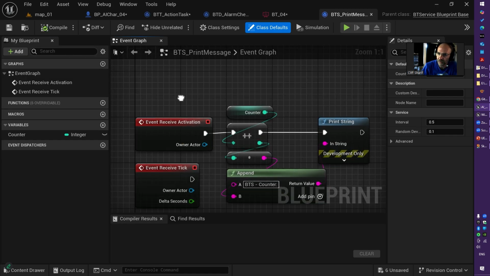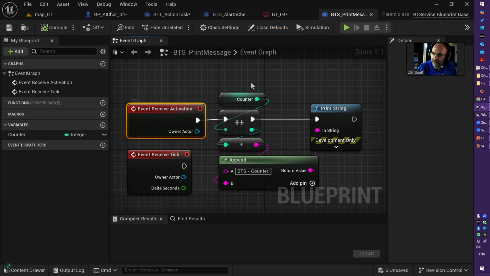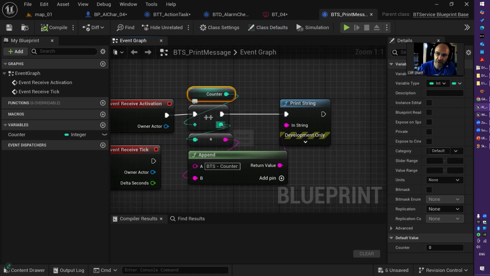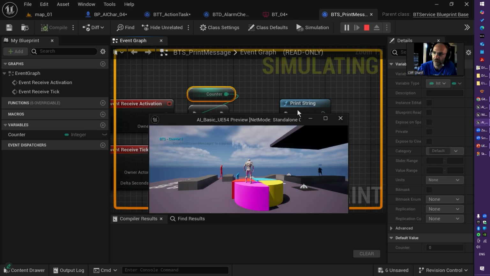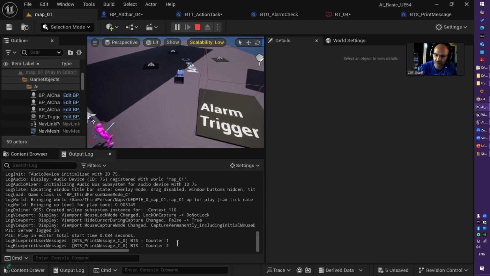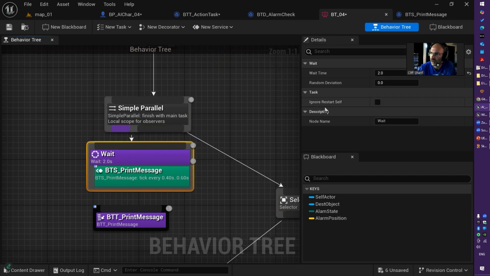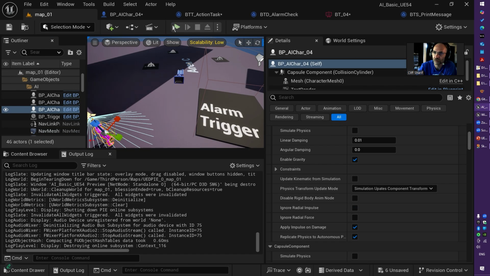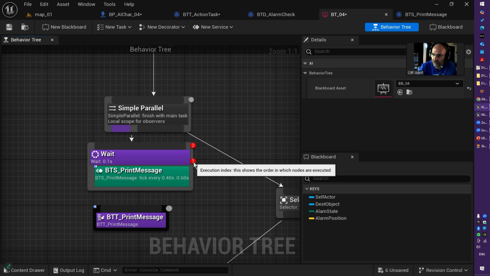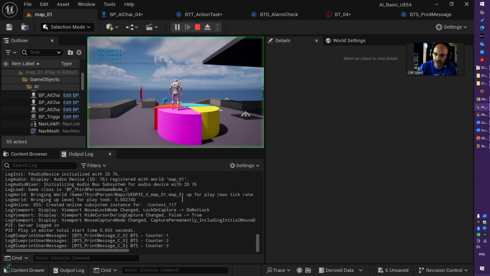So in this case, my service is receive activation. I have a counter. I increment that counter and print out. So when I run it, as you see, always this counter is get incremented. How that works? Every time this task is ticking, that counter get incremented. So if I go to this task and say after 0.1 just run this task. So this is first is run the service, then run the task. Service, task, service, task. So I have like this.